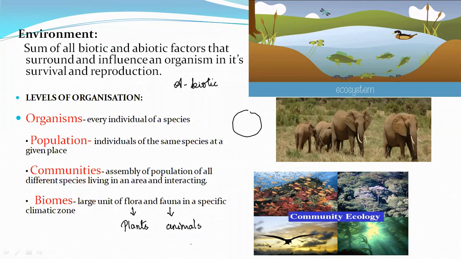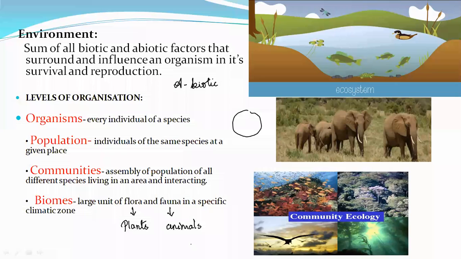So what happens is, you will not find all the animals everywhere. Yes or no? Desert animals, do you find them anywhere nearby? Have you found any desert animals over here? No, because they are adapted to that particular climatic zone. You will find them only there. For example, I took the desert.